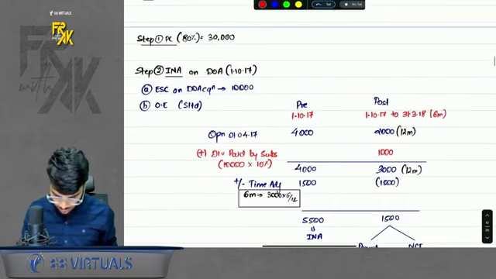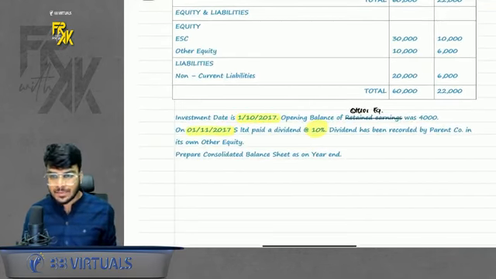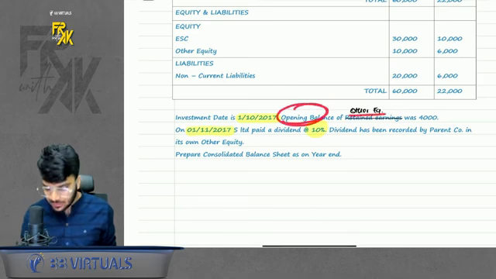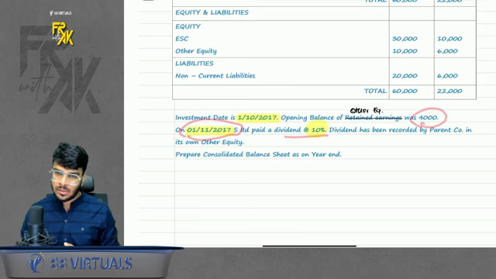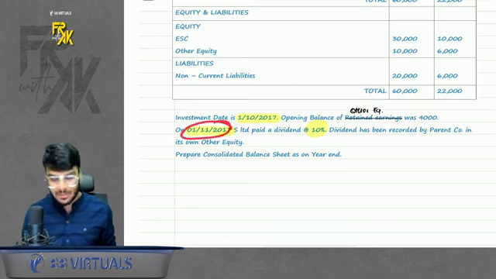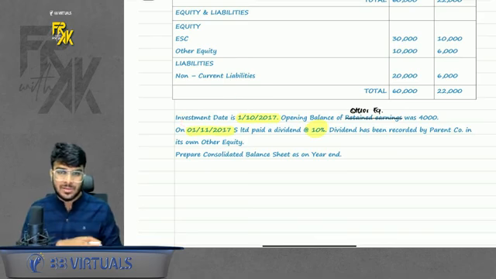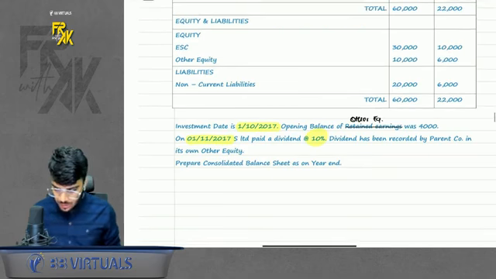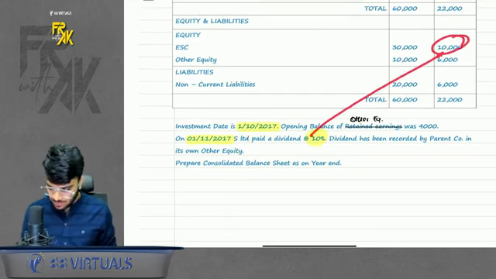Chalo. Now we had this question where investment was on 1/10/17. Opening balance of other equity was given as 4,000. Then dividend was paid on 1/11/17. Do remember in Ind AS, dividend adjustment is there only when it is paid after date of acquisition. Don't ask what if it is paid before date of acquisition. Doesn't matter. That adjustment is not there in Ind AS. Chalo. So subsidiary paid 10%. 10% of what? 10% of capital of subsidiary. So it will be 1,000.